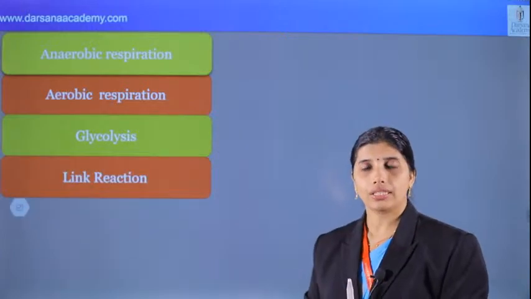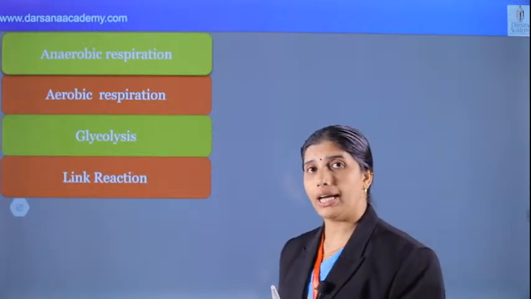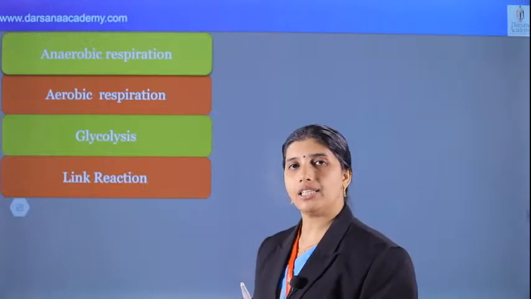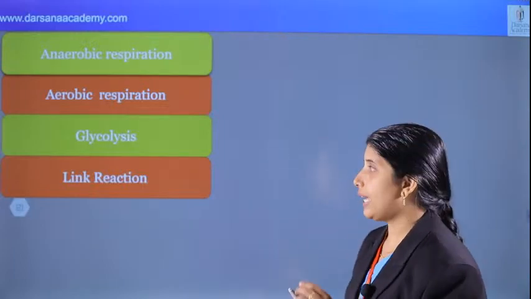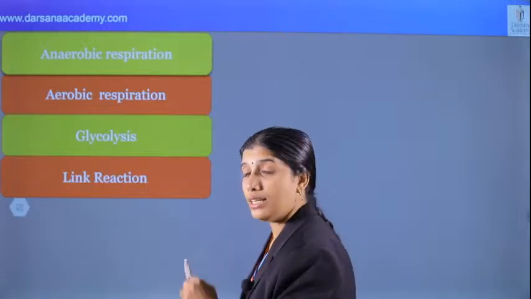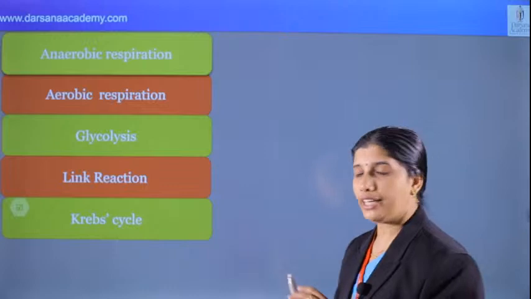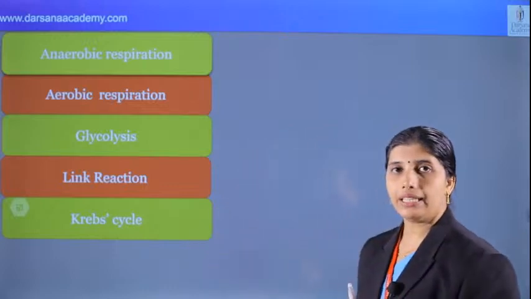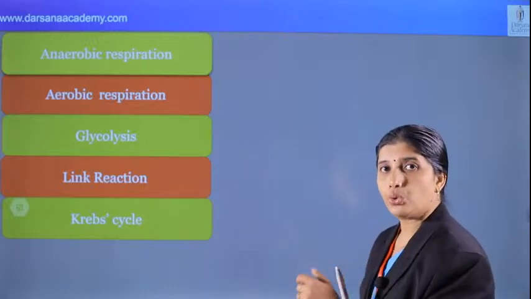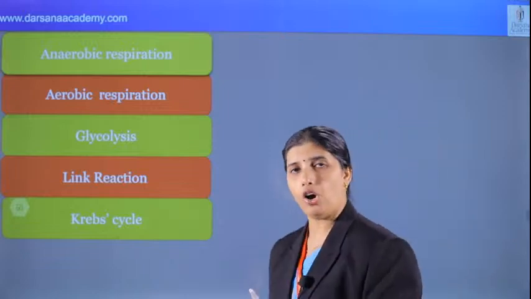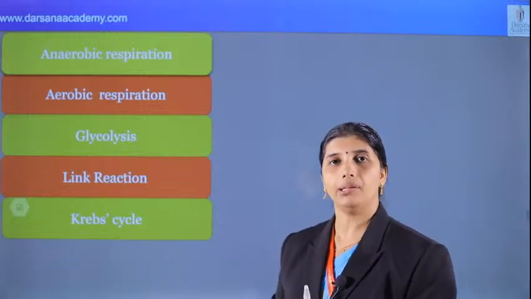And what about link reaction? That is called oxidative decarboxylation that happens in the mitochondrial matrix. The net result is 6 ATP. Yes, pyruvic acid is converted to acetyl coenzyme A. And we can see the Krebs cycle. Acetyl coenzyme A is completely broken down during Krebs cycle. There are 6 NADH and 2 FADH2 and 2 direct ATP formed during Krebs cycle, which happens in the matrix of mitochondria.